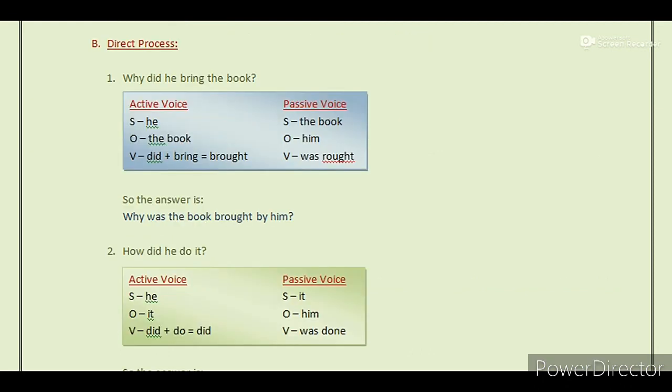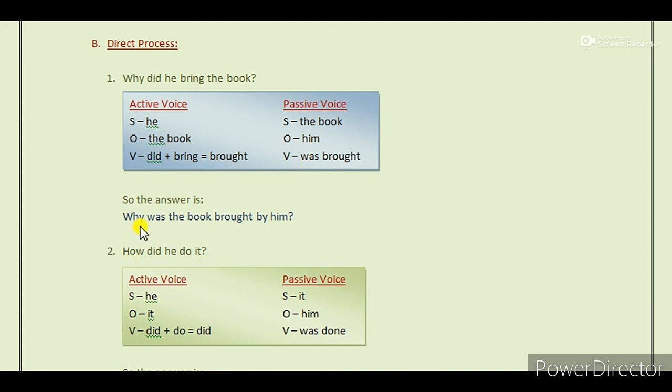Now have a look at the direct process in case of the WH question sentences. Example 1, why did he bring the book? In active voice column, in passive voice column C. In active column, the subject is he, the object is the book, and the verb is did plus bring equals to brought. That means the past form of the main verb. So in the passive column C, the subject becomes the book, the object becomes him, and the verb becomes was brought. So we will place this be verb, this auxiliary verb before the subject, the book.